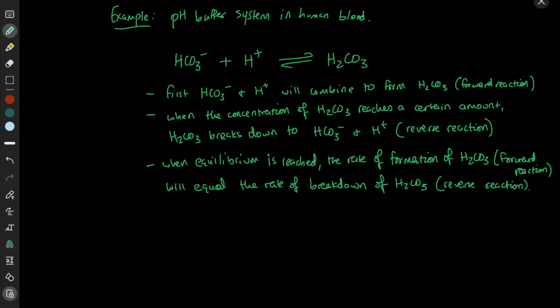And the breakdown of this obviously leads to formation of HCO3 minus and H plus.